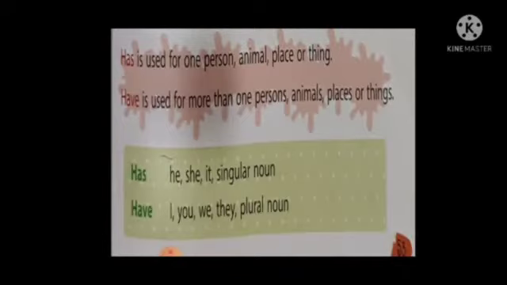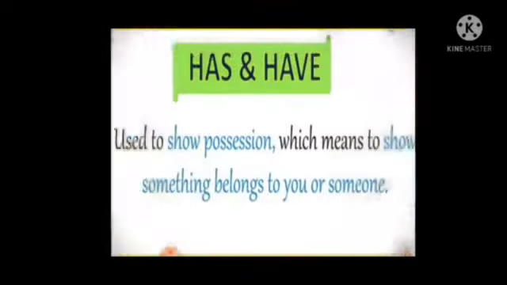So, when to use has? Has is used for one person, animal or thing. Have is used for more than one person, animal, place or thing. Has is used with he, she, it or singular noun. Have is used with I, you, we, they, plural noun. Has and have are helping verbs which are used when we talk of something happening in the present. Has and have are used to show possession, which means to show something belongs to you or someone.